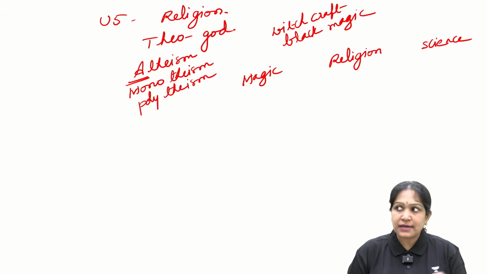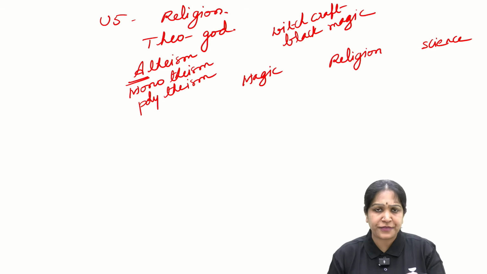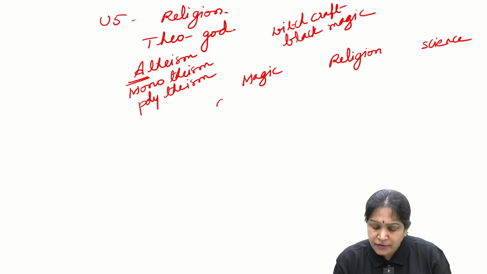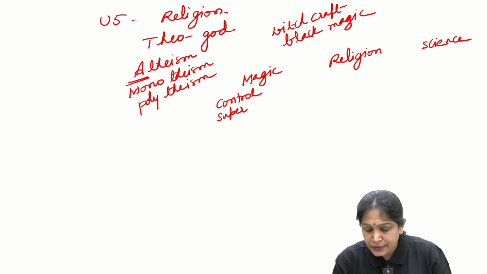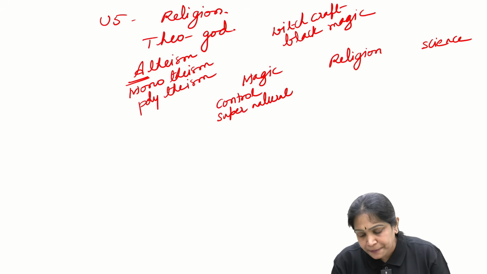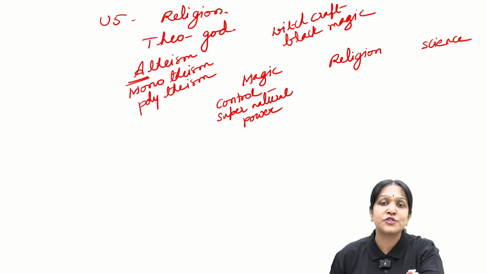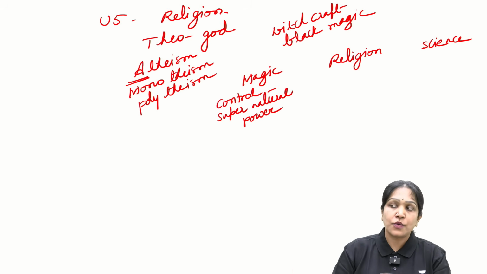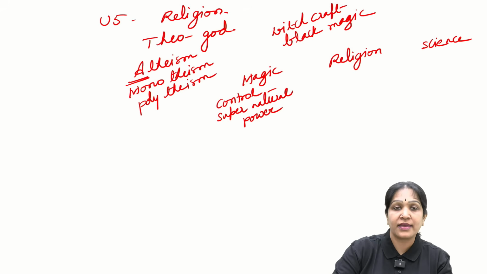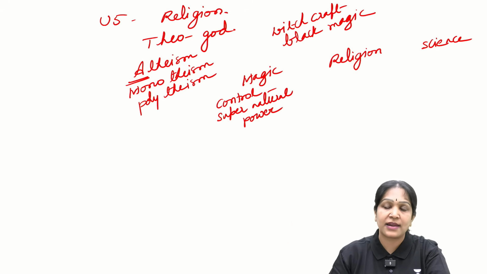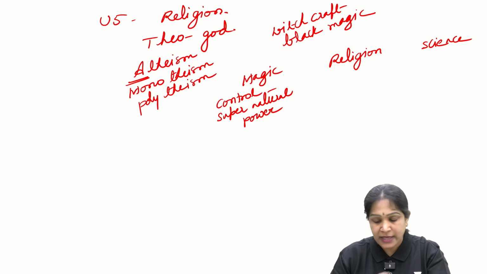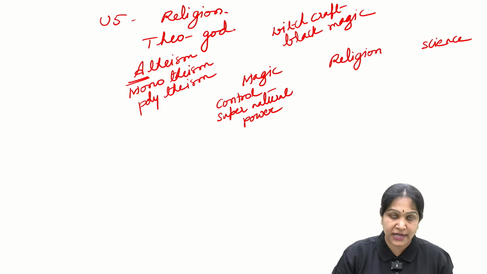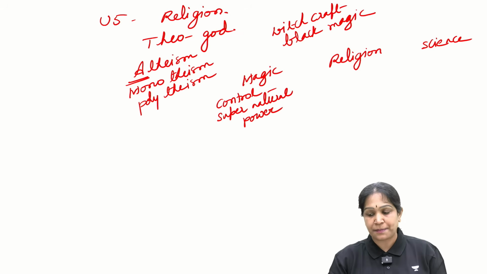Magic is a belief in trying to control the supernatural power, an idea that I can control the supernatural power. For example, if I have an enemy, if I believe that using supernatural power I can kill my enemy or cause misfortune to my enemy, that is called magic. It means I am trying to control the supernatural power.